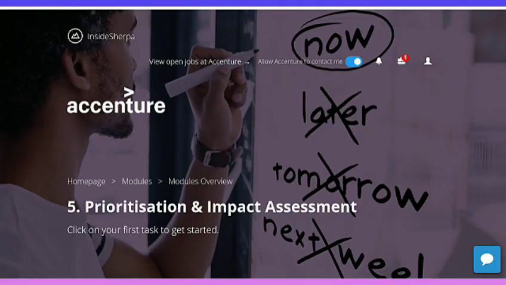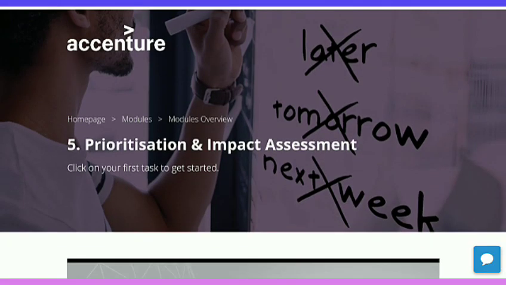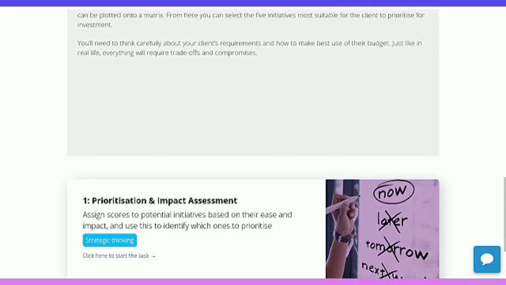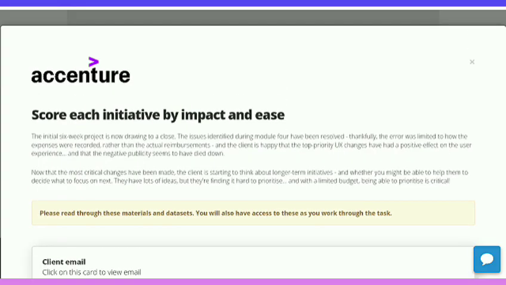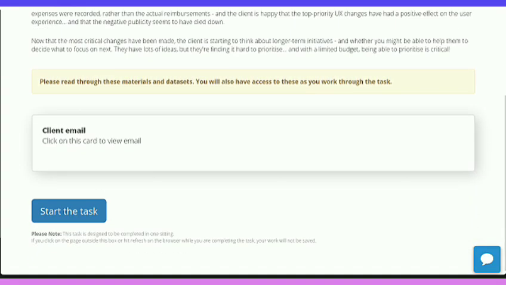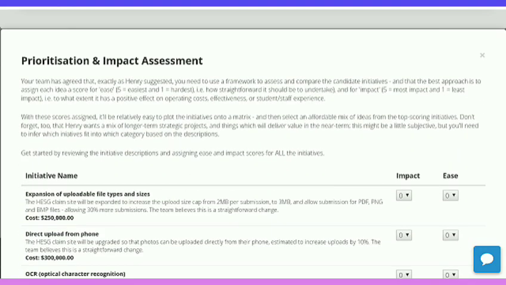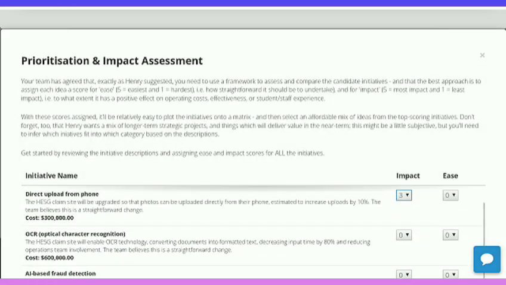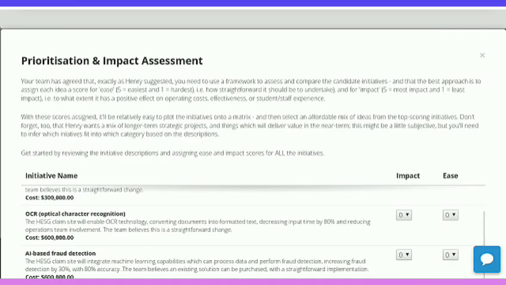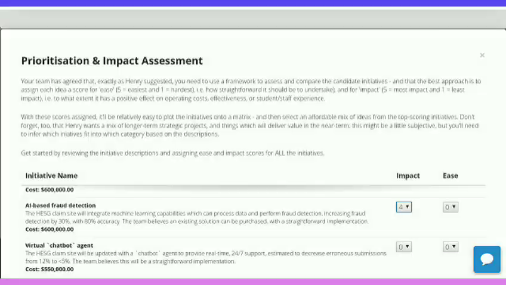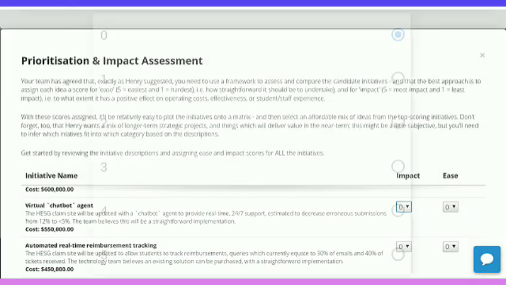Now we are on the fifth module, prioritization and impact assessment, and we are going for the task. There is only one task here, but it is a very important task. Proper attention is needed from your side. And here we start the task. Here prioritization and impact assessment, and we have to choose the numbers from here. You just follow as I am doing. I am choosing all the answers in sequence, so there is no confusion, because there is no reshuffling of any of the questions.